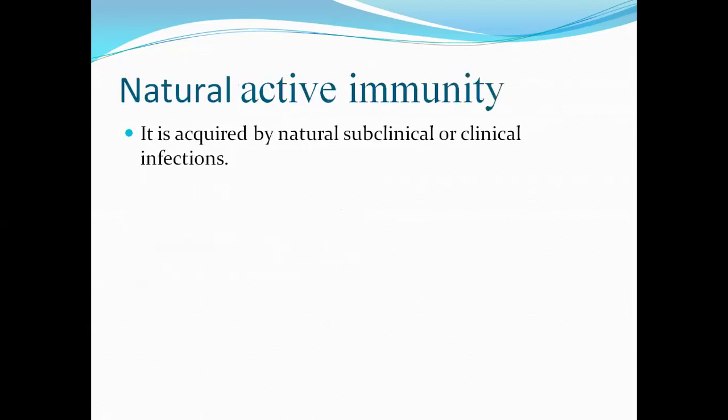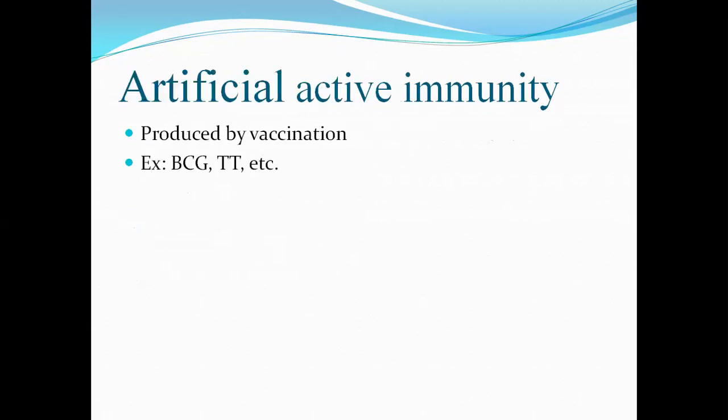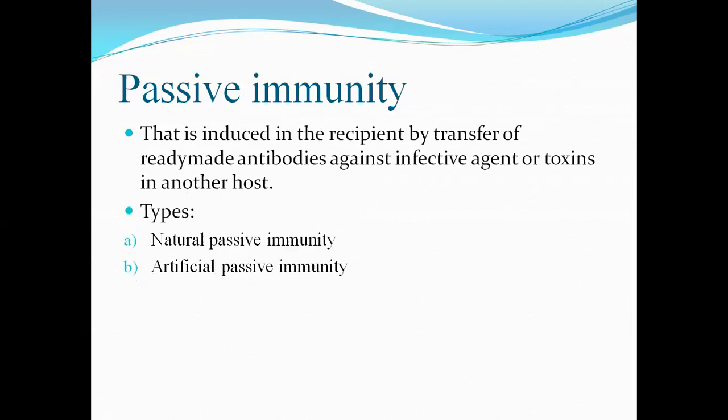Natural active immunity is acquired by natural subclinical or clinical infections. Artificial active immunity is produced by vaccination, whether it may be TT or tetanus toxoid, BCG and so on, which you have seen. Then passive immunity is induced in the recipient by transfer of ready-made antibodies against infective agents or toxins from another host.